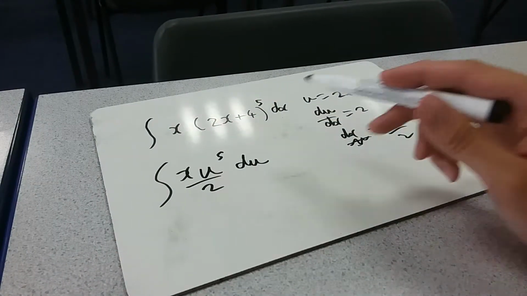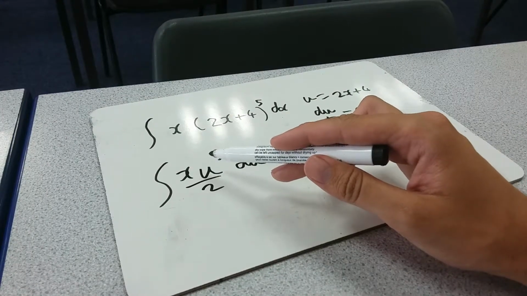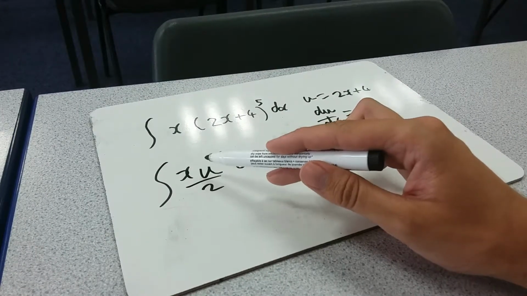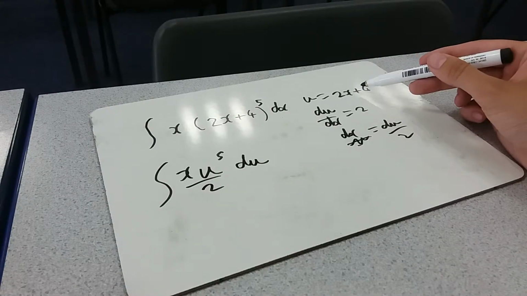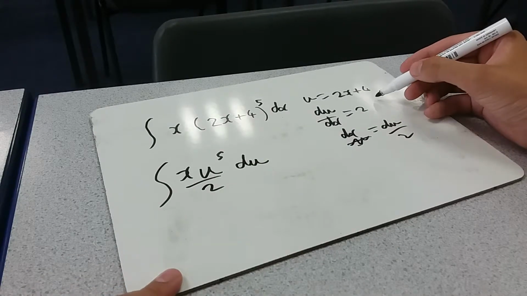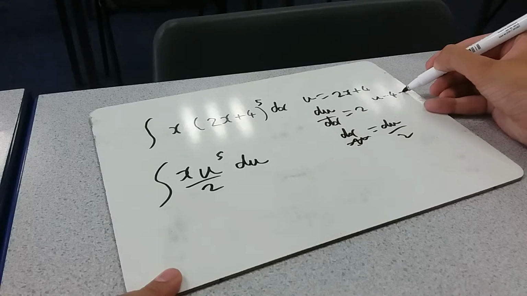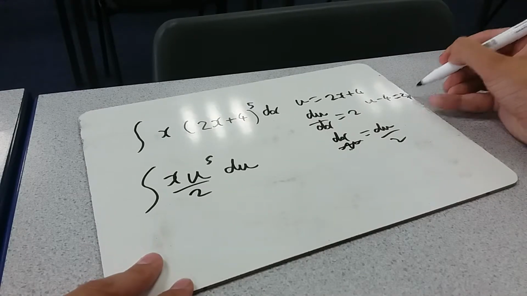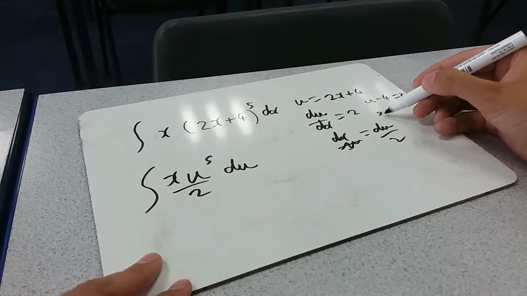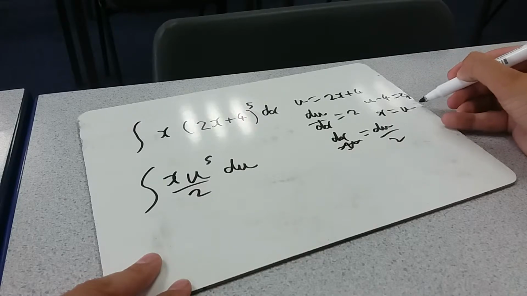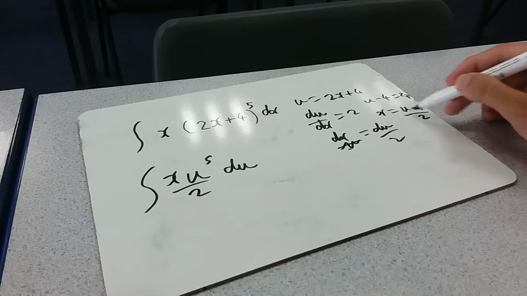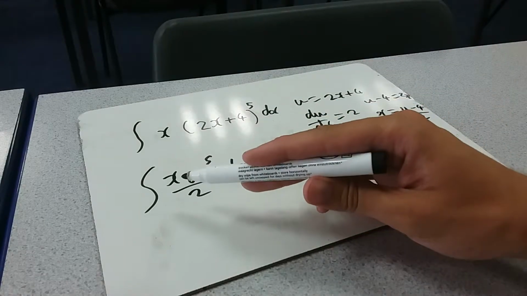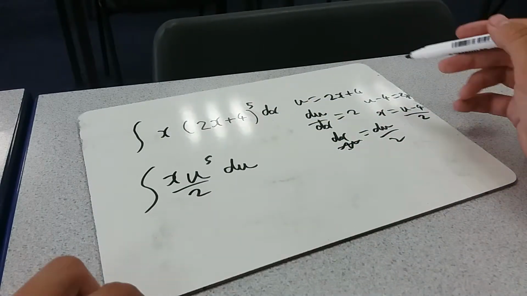Right, the problem here is we've still got an x in there. Unlike the simpler ones, this doesn't cancel out. But what we could do with this equation up here, we could rearrange this for x equals. So if I take the 4 across, I've got u minus 4 equals 2x, and so x equals u minus 4 all divided by 2. We could substitute that in for this x, and we get it all in terms of u.